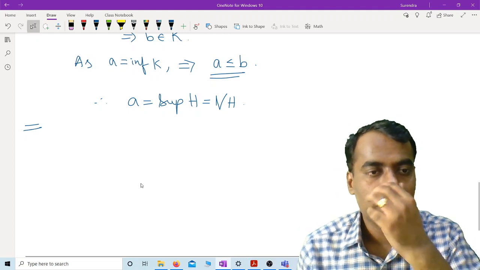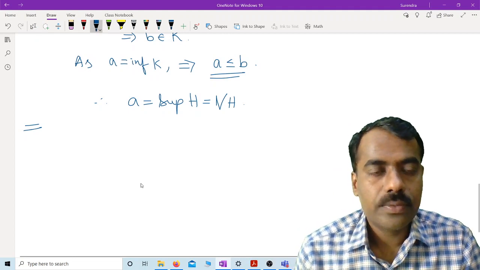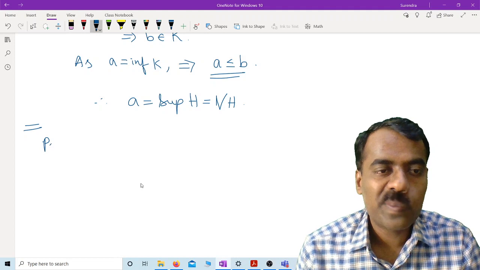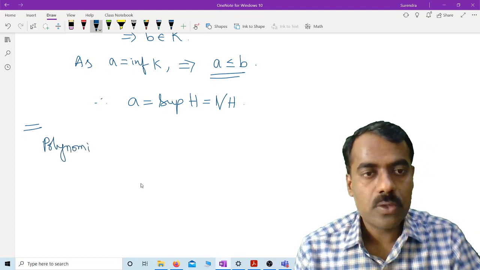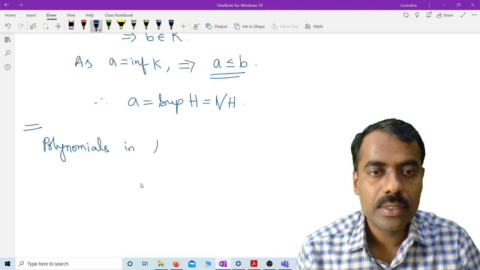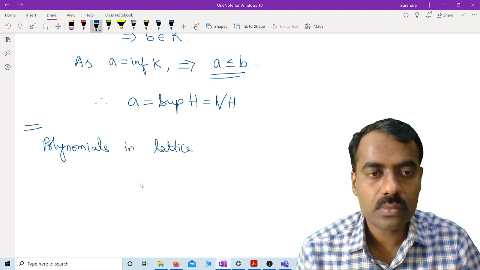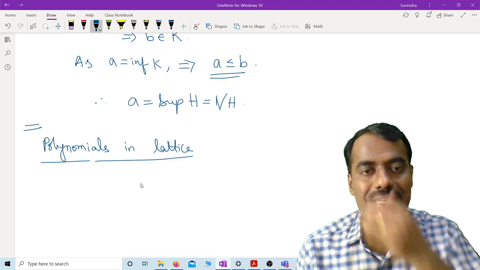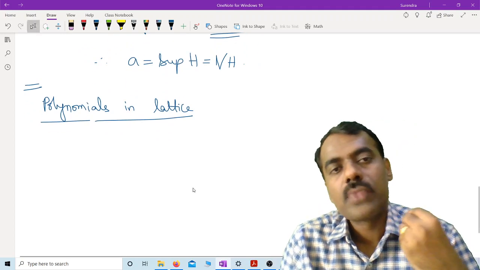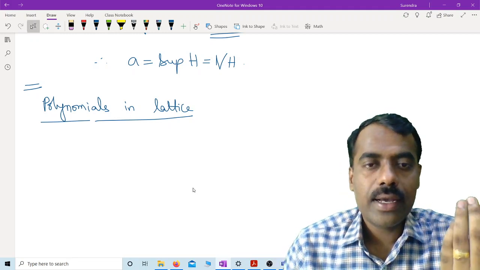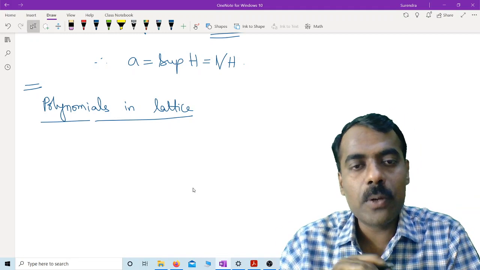So we started that. Now we go to polynomials, because polynomials play a very important role anywhere. So, polynomials in lattices. For example, in group theory or anywhere, what is a polynomial?